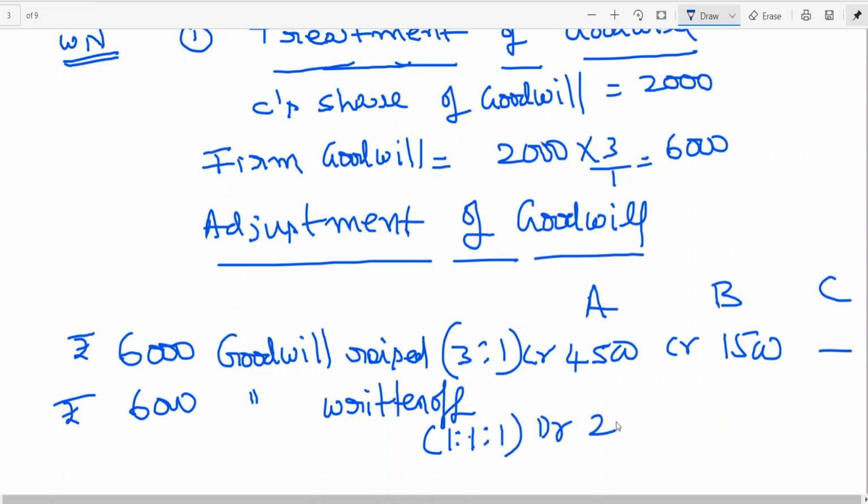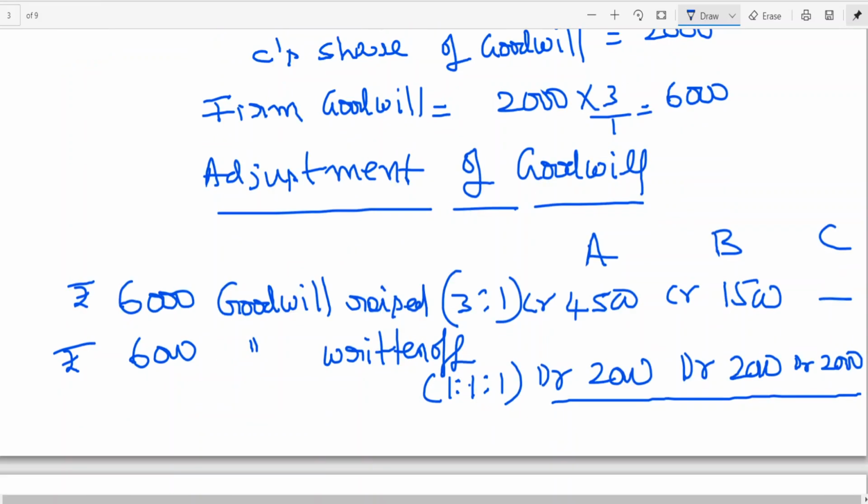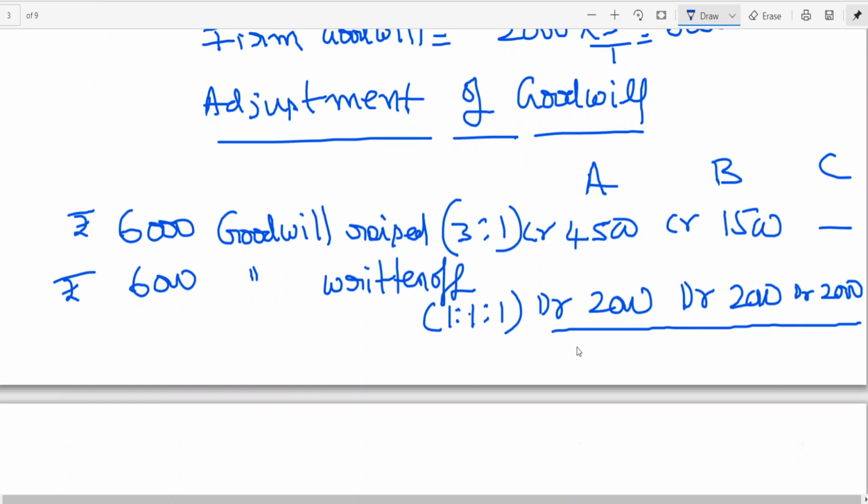Then you debit 2000. Now go for simplification. Here credit is showing more, 2500.